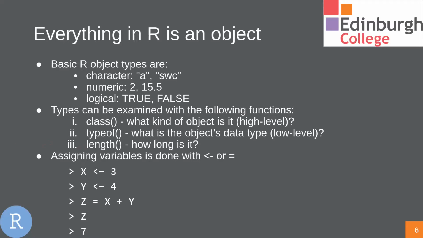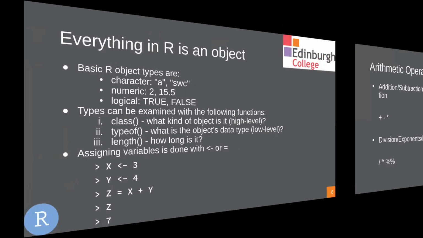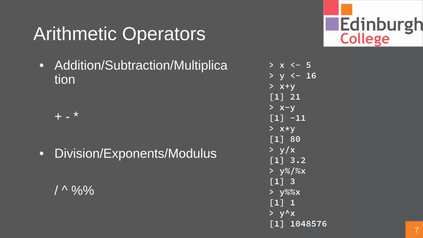So similar to other programming languages, we have some arithmetic operators. So here I've got addition, subtraction, and multiplication, which are just the normal symbols. Division, we have the slash symbol. Exponents or powers are done with the hat symbol or the caret, and modulus is done with a double percentage sign to work out the modulus.